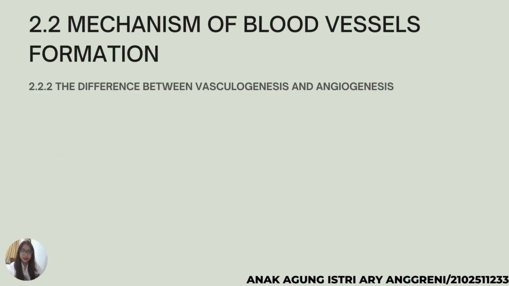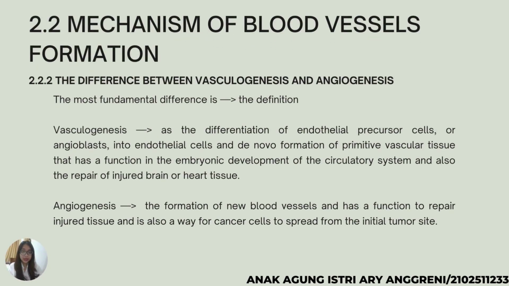Thank you. Hello everyone, my name is Agung Istri Anggreni, and my last digit name is 233. Now I will explain about the difference between vasculogenesis and angiogenesis. The most fundamental difference between vasculogenesis and angiogenesis is in terms of definition. Vasculogenesis is defined as the differentiation of endothelial precursor cells, or angioblasts, into endothelial cells and the formation of primitive vascular tissue. Vasculogenesis has a function in the embryonic development of the circulatory system and also the repair of injured brain or heart tissue.